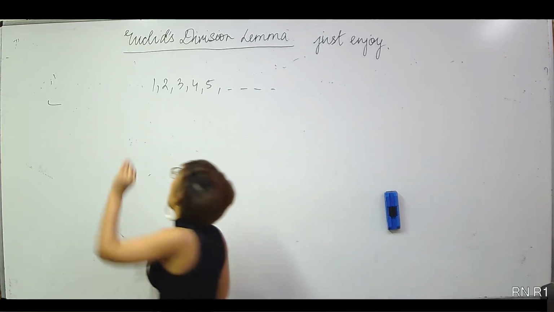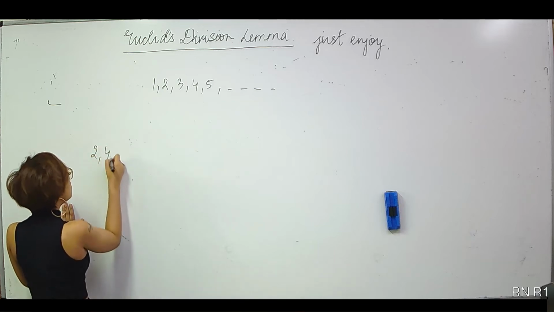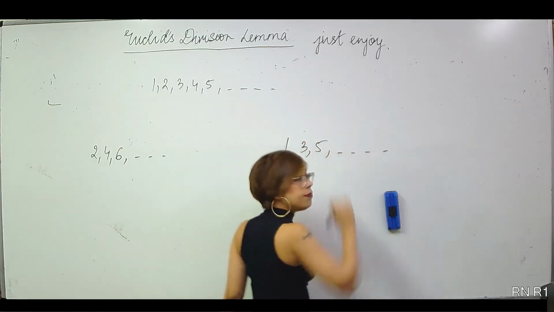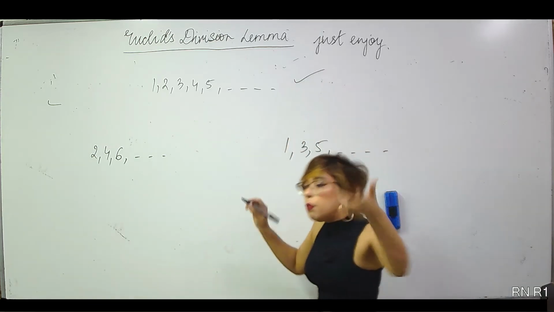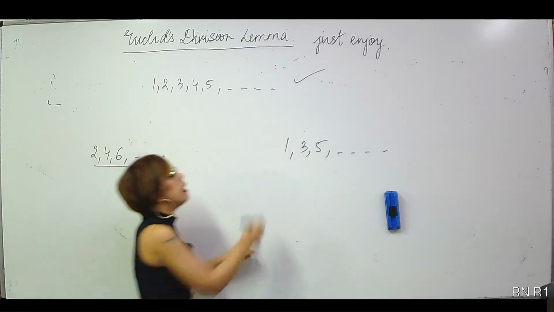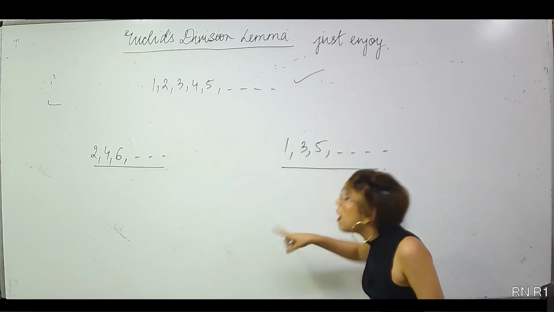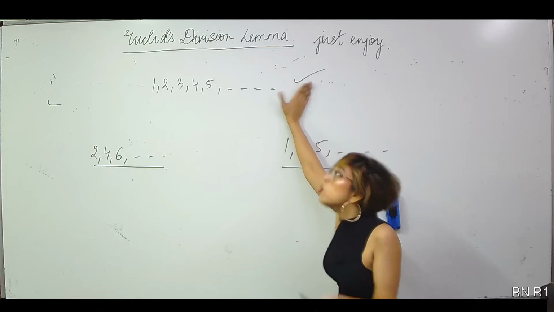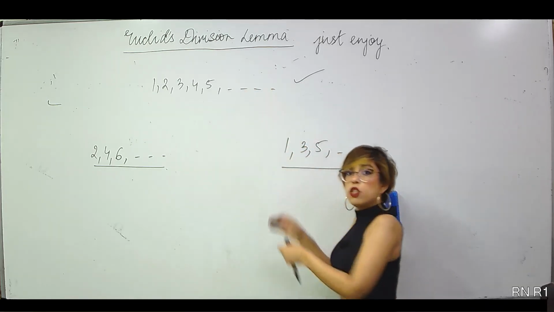What I can do is, I can divide my natural numbers into two collections. I can say 2, 4, 6 and so on. Then I can say 1, 3, 5 and so on. I needed to prove something for the entire collection. Instead of that, I'll prove that thing for the even numbers first, and then I'll prove that thing for the odd numbers. If I have done this, have I done the entire collection of the natural numbers? The answer is yes. Because all of the numbers are either there or here. So if I combine these two, I'll get that collection.